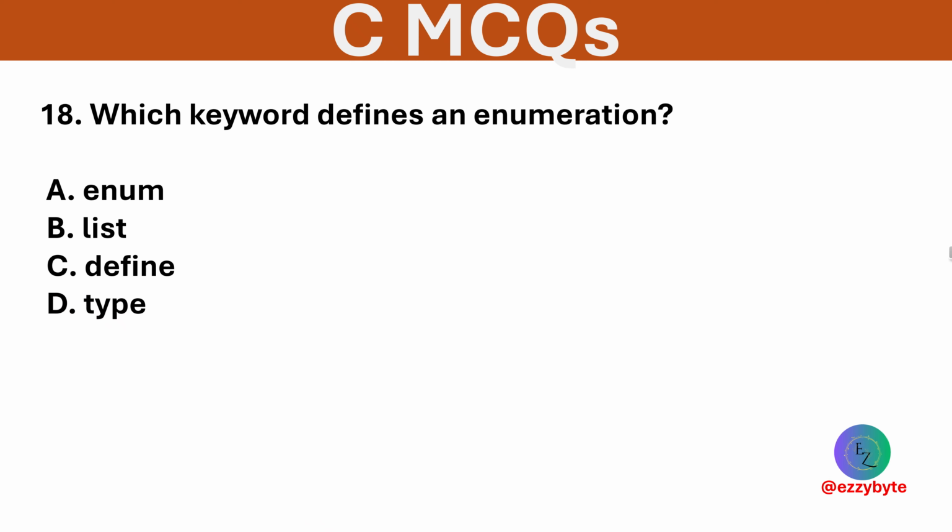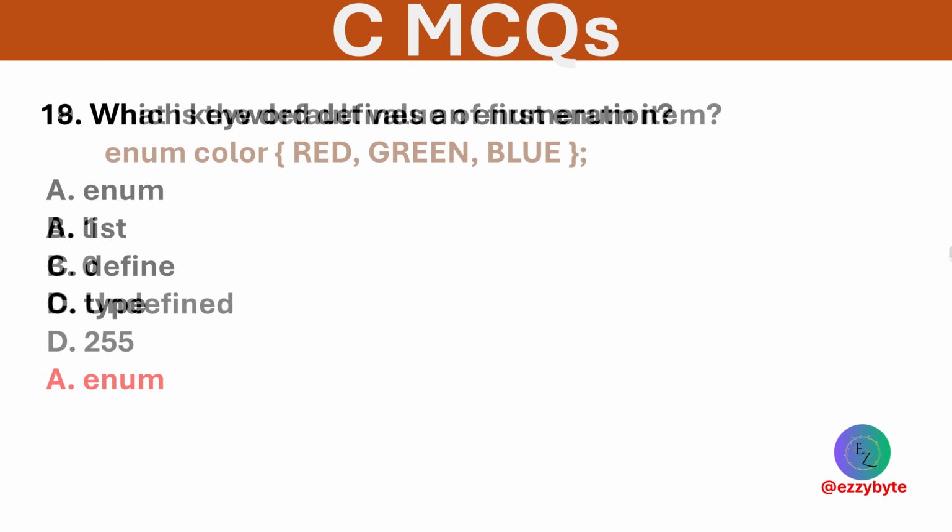Which keyword defines an enumeration? Options are enum, list, defined, and type. Option A is correct. Enum defines enumerated types.